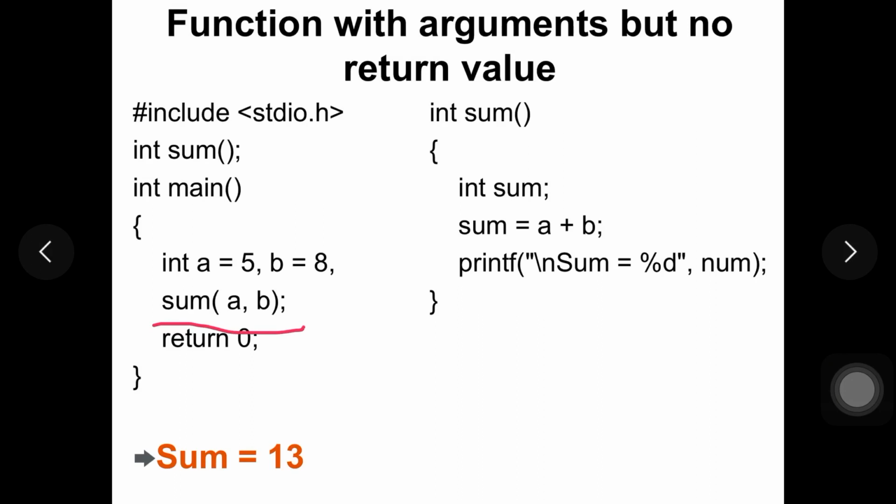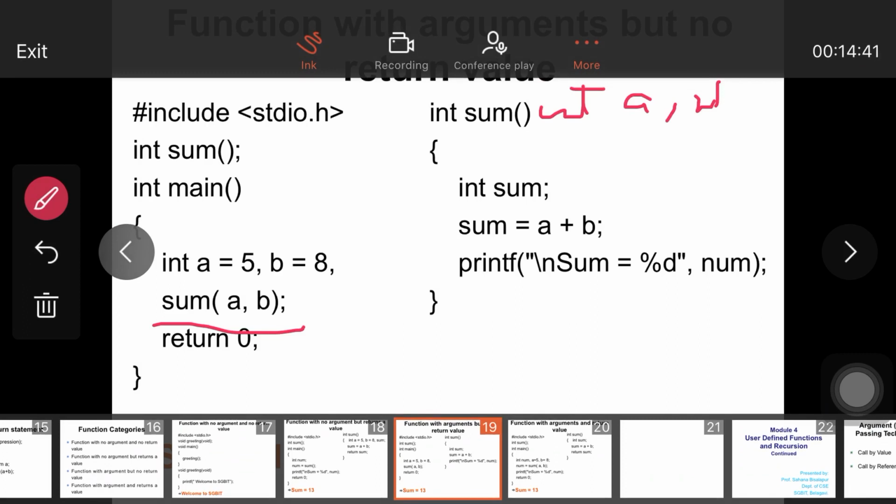And here, I'm sorry students, I forgot to write something. Inside the brackets of sum, you need to write the variables, for example int a, comma, int b.